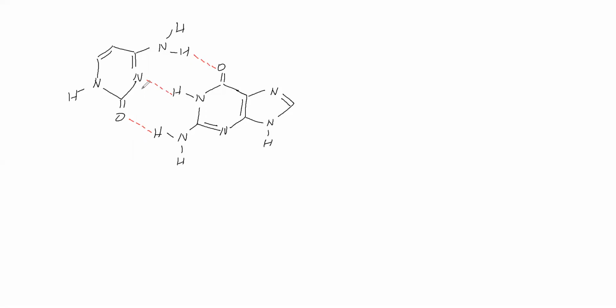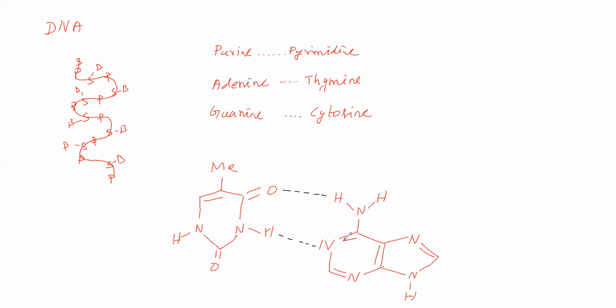So between guanine and cytosine, 3 hydrogen bonds. Between adenine and thymine, 2 hydrogen bonds are possible, sir.